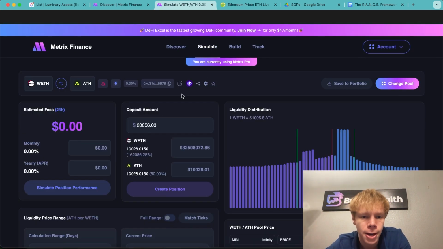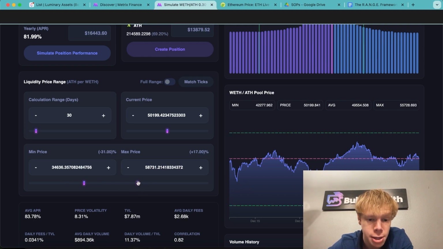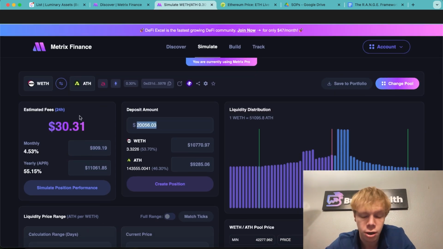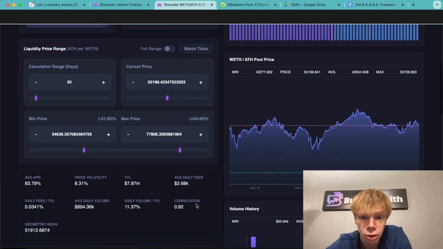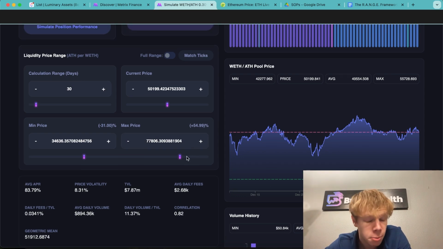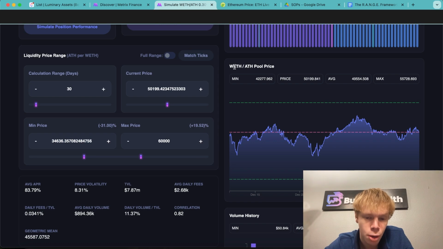Now, how would I go back and find this range? I'm going to reset everything over here. Let's adjust this to a longer horizon so we don't even have it in mind. We're going to set our deposit amount to, let's say, $20,000, because if you are trading on the Ethereum network, I would recommend this amount on a position by position basis, obviously, but that's ideally what we would aim for. Next, I'm going to look at this chart over here on a 30-day period. That's because I want to be in range for roughly 2 weeks or so. I'm going to adjust my max price over here, and I'm going to put this at, say, 60,000 or so. Not $60,000, 6,008 per Ethereum. And then I'm going to set this min price over here to, let's say, minus 20% as well. This is a good starting point.